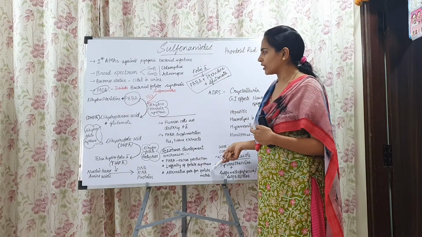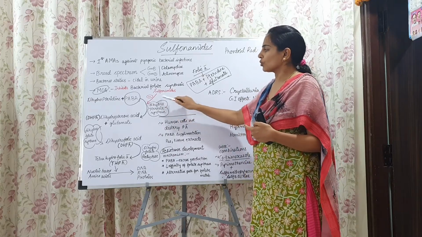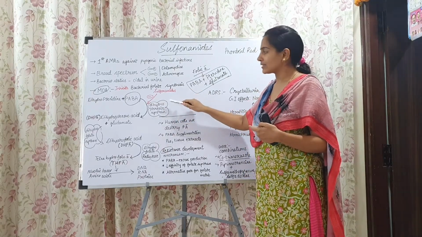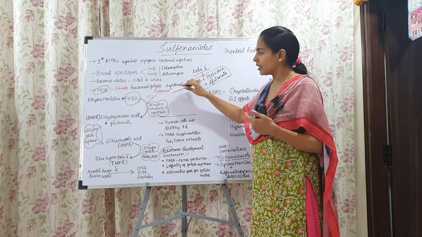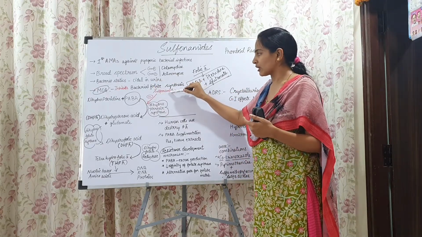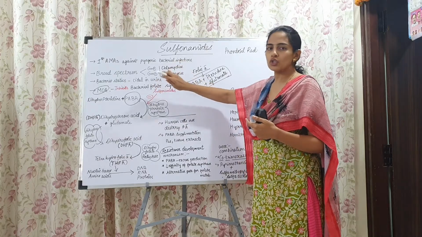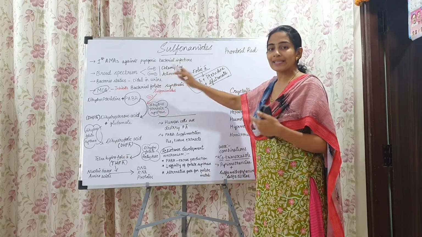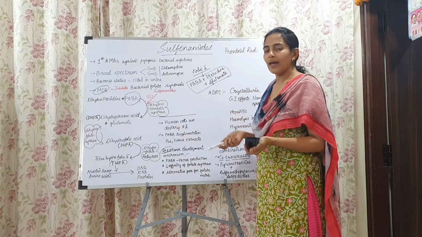Next thing is reduced affinity of folate synthase. This folate synthase is nothing but the dihydropteroate synthase. If the dihydropteroate synthase affinity towards the sulfonamide is reduced, it binds to PABA easily, but it cannot bind to the sulfonamide. In such a way, the sulfonamide mechanism of action will be stopped. The organism then renders resistance towards the sulfonamide activity.